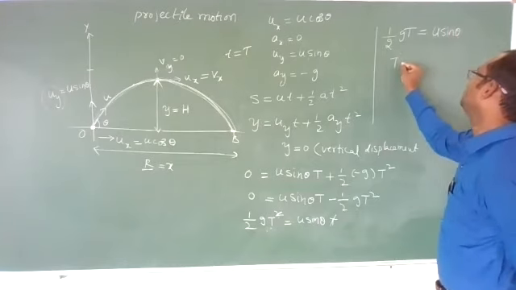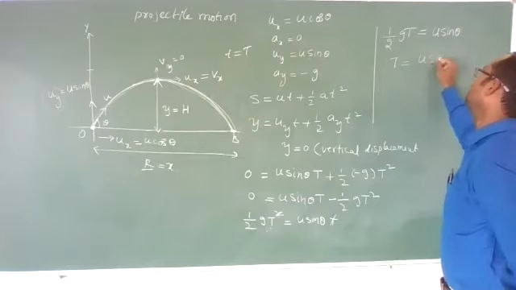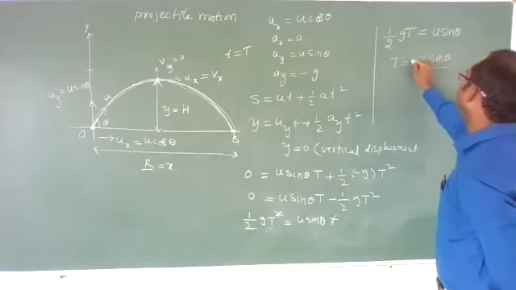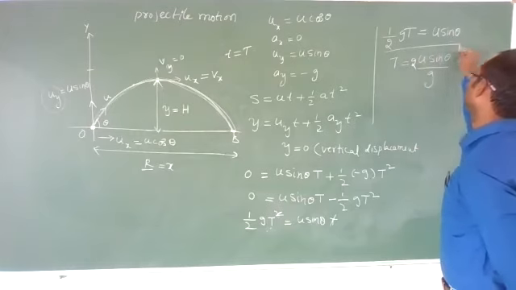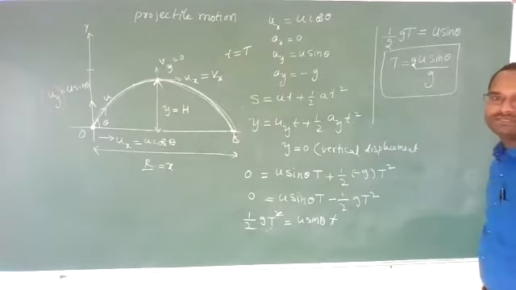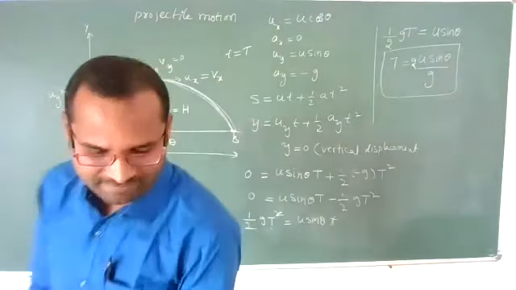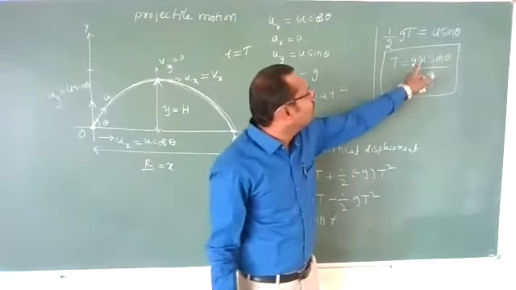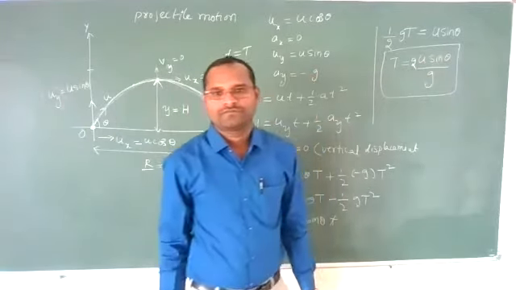Then T will be equal to u sin theta by g into 2. The 2 goes into the numerator, g into the denominator. So for a projectile, time of flight is 2u sin theta by g.